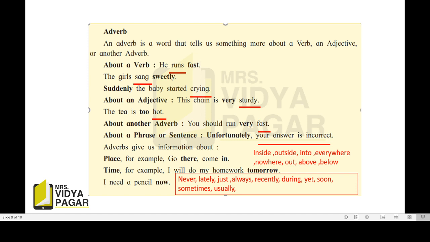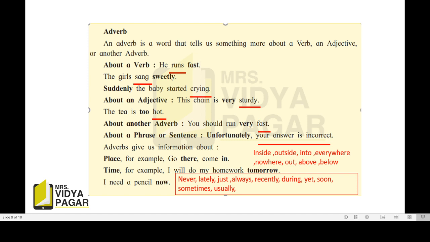Now adverbs give us information about place. For example, go there, come in. Here it tells us about the place. Just like inside, outside, into, everywhere, nowhere, out, above, below. Then adverbs give us information about time. For example, I will do my homework tomorrow, or never, lately, just, always, recently, during, soon, sometimes, usually. And one more sentence, I need a pencil now.